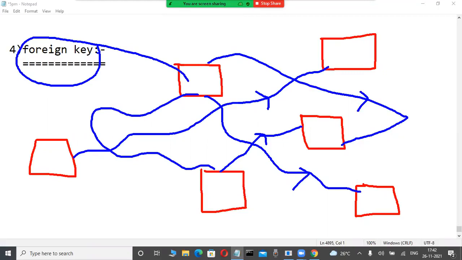Now these are relational databases. In the olden days, prior to 1970, only DBMS software was there. In that, foreign key is not available. Establishing a relationship between the tables was done by some other coding only. That's why now, through foreign key only, they are giving the name relational.